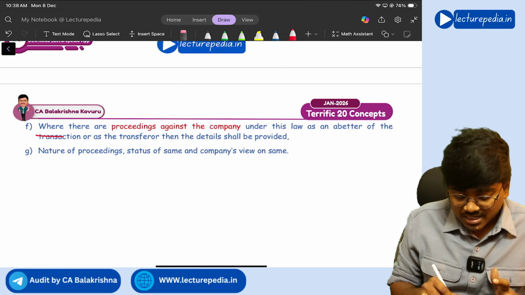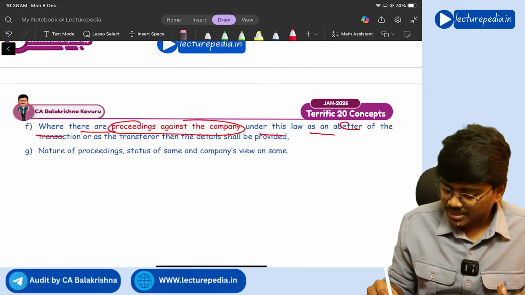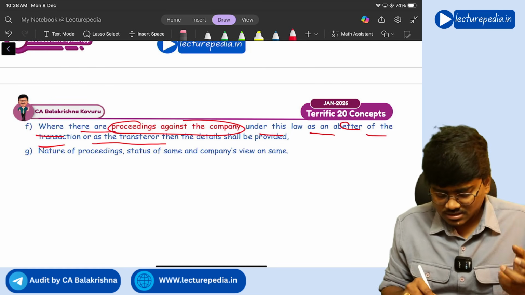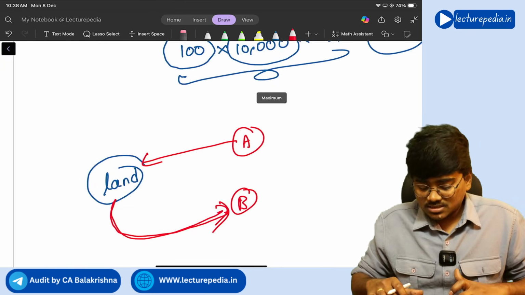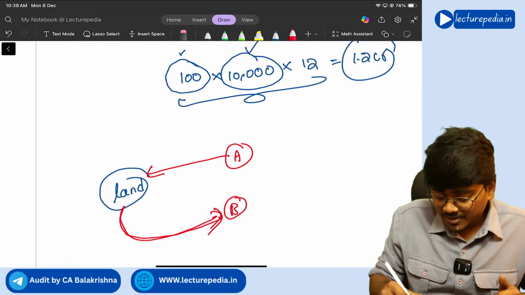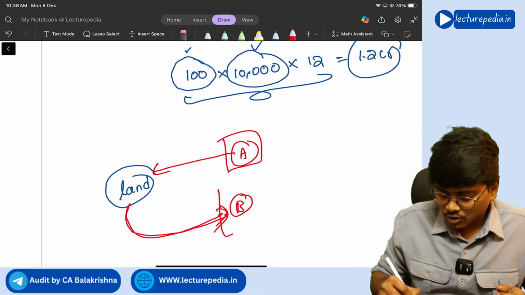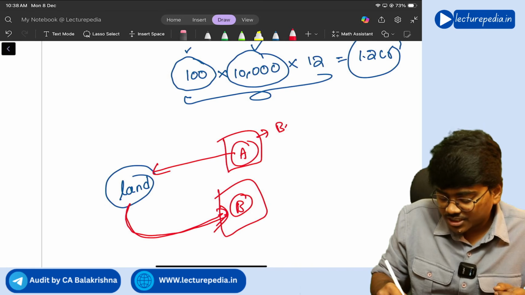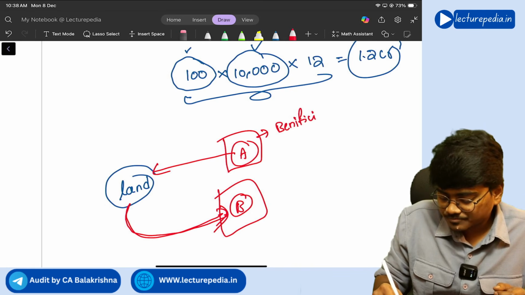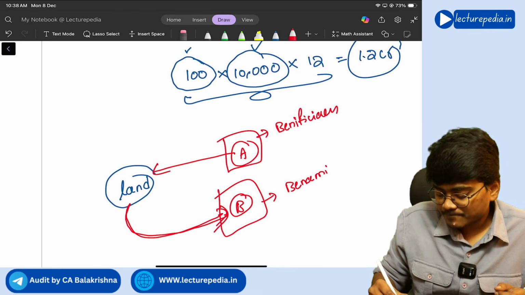Next, where there are proceedings against the company under this law as an abettor of the transaction or as a transferor, then details should be provided. So if there are proceedings against the company, that the company is involved in the benami transaction either in this position or in this position. Understanding? Here Mr. A will be the beneficiary, the ultimate beneficiary, and Mr. B will be the benamidar, right?